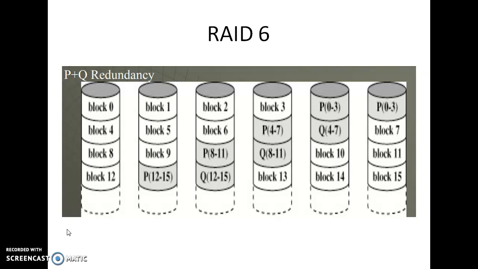RAID level 6 is the P plus Q redundancy scheme. It is like RAID level 5, but stores extra redundant information to guard against multiple disk failures. So instead of one parity we store 2, that is P and Q. For blocks 0 to 3 we save one parity P, and here it will be Q. The same way, for blocks 4 to 7 we store P and Q.